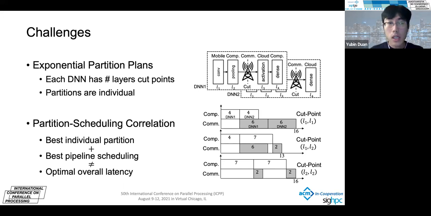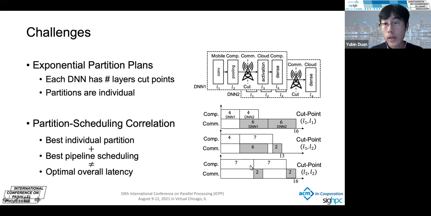And the other challenge comes from the partition and scheduling correlation. By the correlation, I mean the best partition for an individual DNN model plus the best pipeline scheduling after that doesn't equal the optimal latency. As shown in this example, the best partition for each individual DNN model is partition after layer 2.